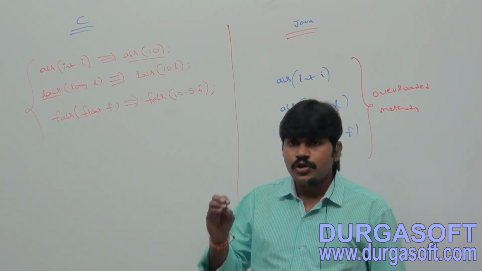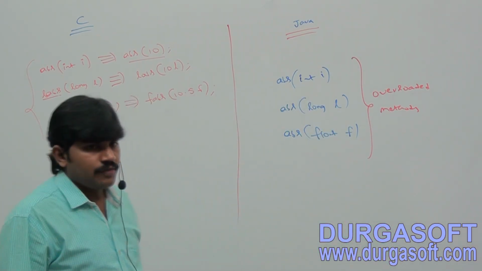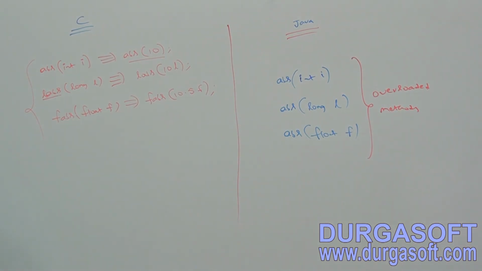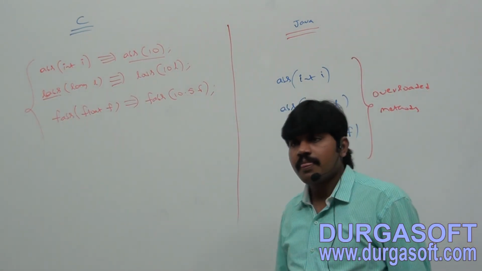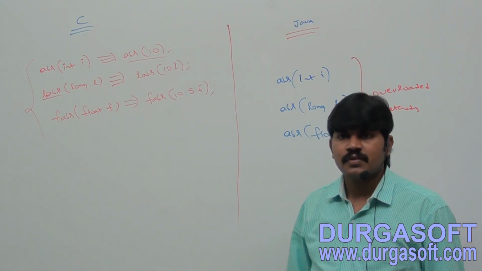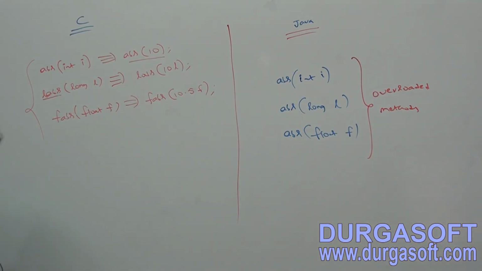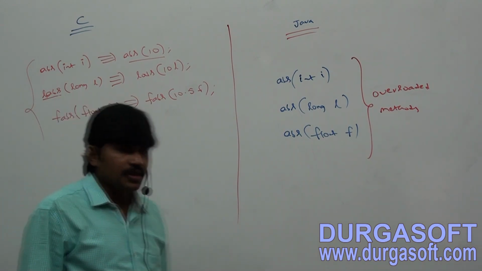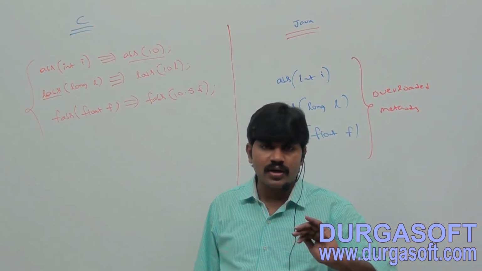Next, if there is a change in argument type, compulsory we should go for a new method name, which increases complexity of programming.